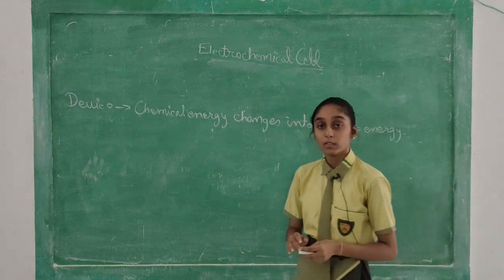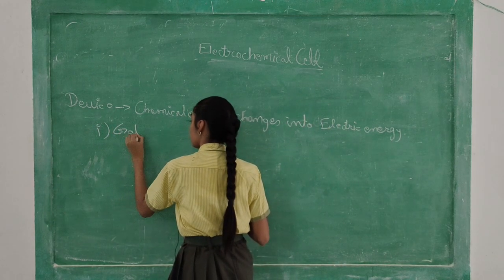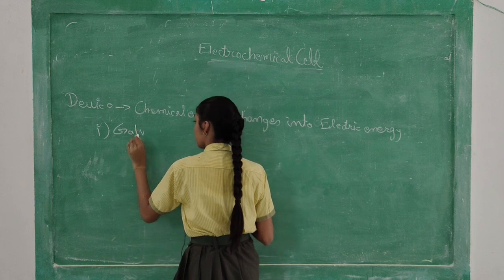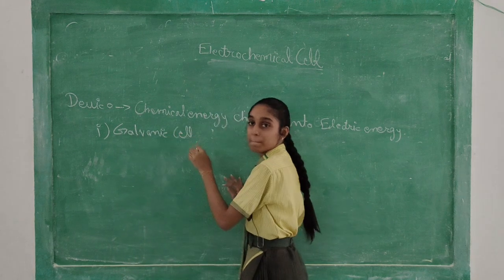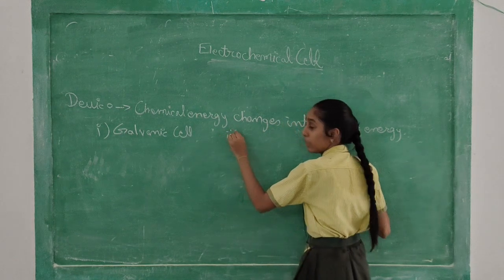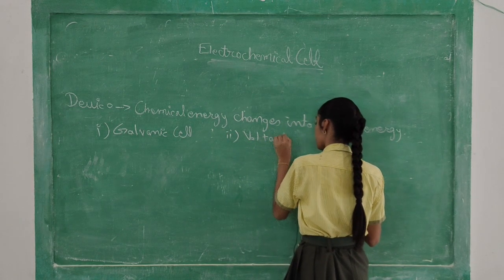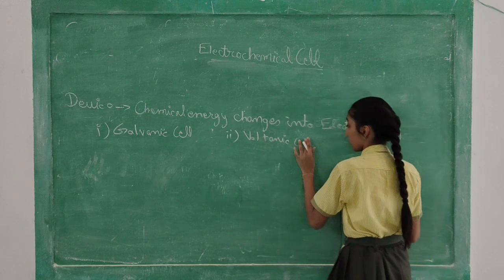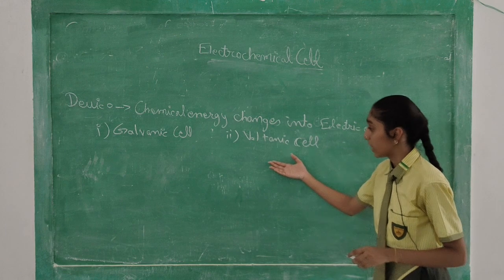There are two other names of this electrochemical cell. First is galvanic cell and another one is voltaic cell. These are the two names of the electrochemical cell.